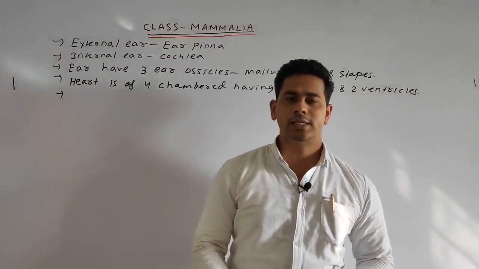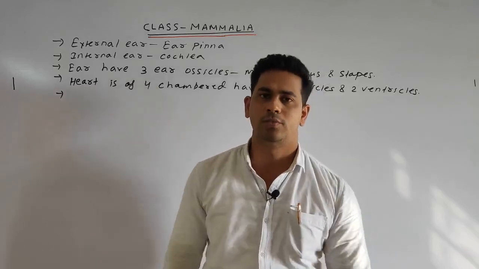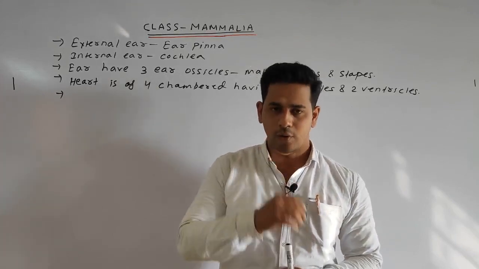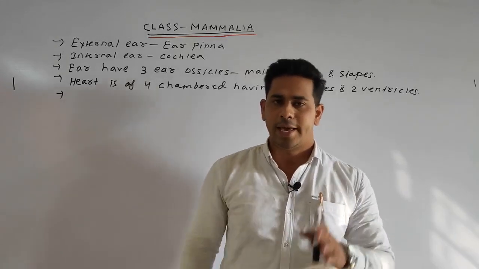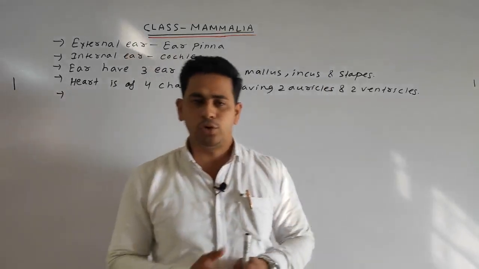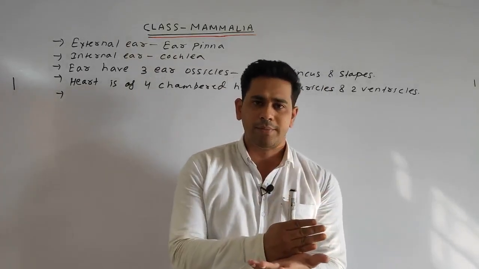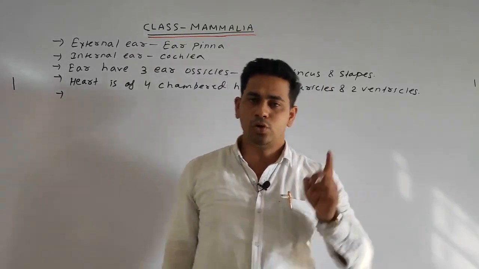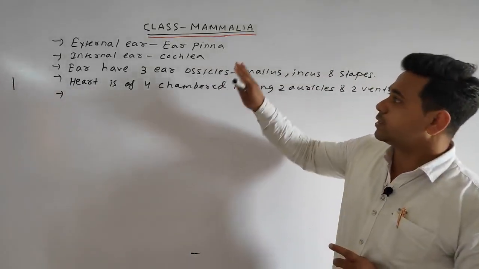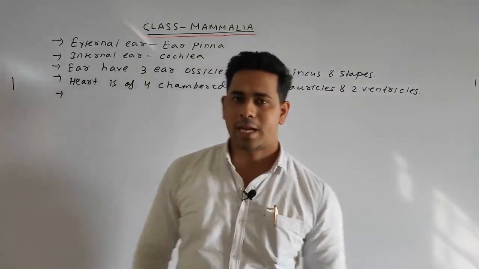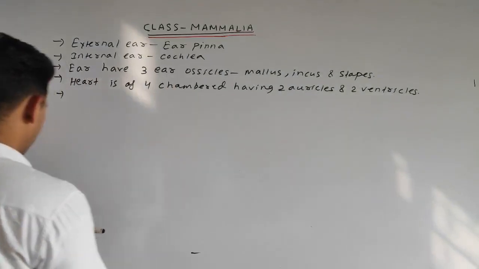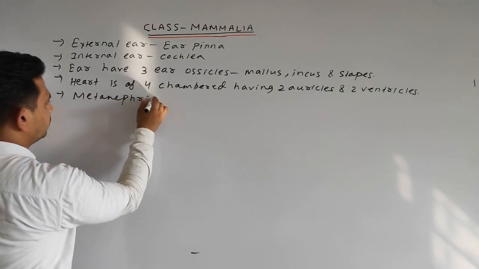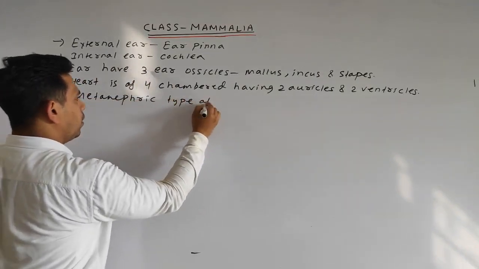Next, what type of kidney is found? Obviously, the Mammalia are the most advanced form, so the type of kidney found is the metanephric type. As I told you, students, the least developed type of kidney is pronephric, then mesonephric, and lastly metanephric. So the type of kidney found in the Mammalia is the metanephric type.